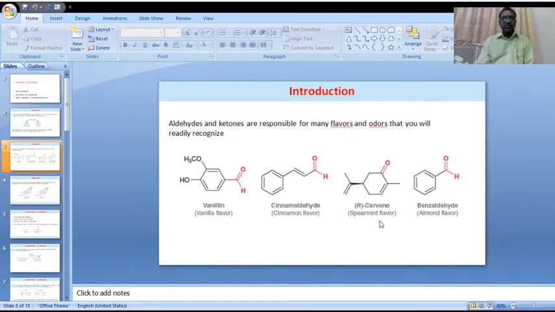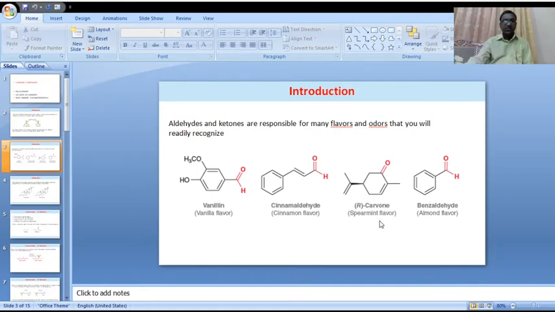In this introduction, we will discuss various compounds with flavors and odors. All these compounds contain aldehydic CHO and ketone functional groups. Aldehydes and ketones are responsible for many flavors and odors that you will readily recognize.